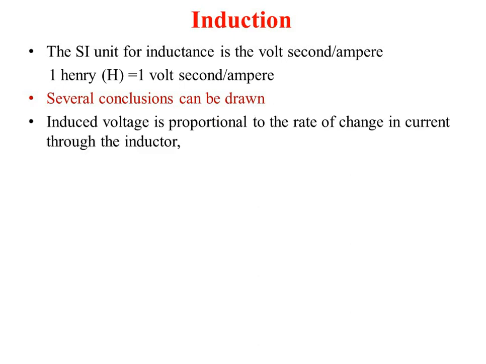The first conclusion is that the induced voltage is proportional to the rate of change of current through the inductor. The previous equation that we have derived indicates that the induced voltage is nothing but V is equal to minus L di/dt. So if L is constant, then V is proportional to minus di/dt, the change in current. Voltage is essentially 0 for direct current because for direct current I is constant. That's why di/dt is 0, so the voltage generated will obviously be 0.